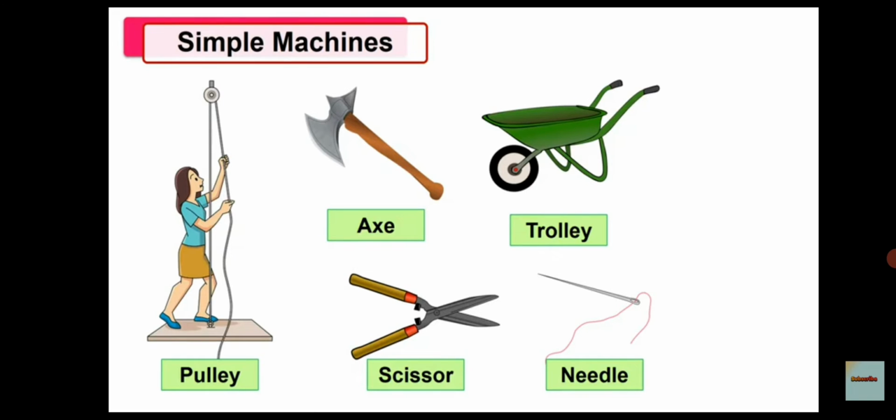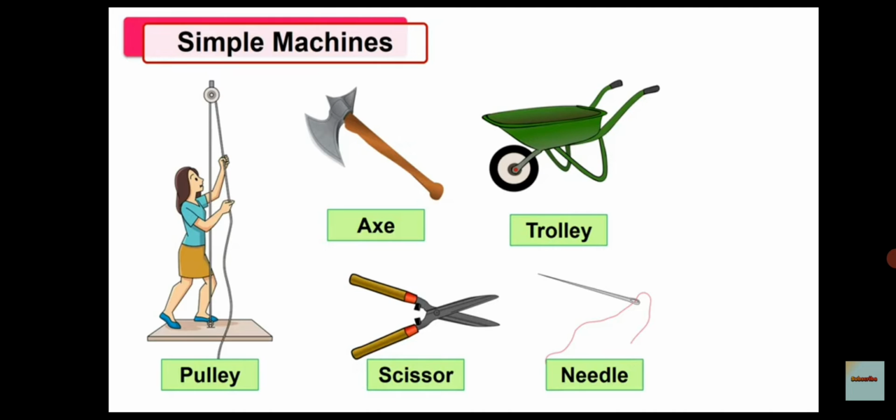So children, related to pulley, sometimes it is not easy to lift heavy objects with only human force. This problem can be fixed with the help of a simple machine like a pulley. Load is called the weight of an object.